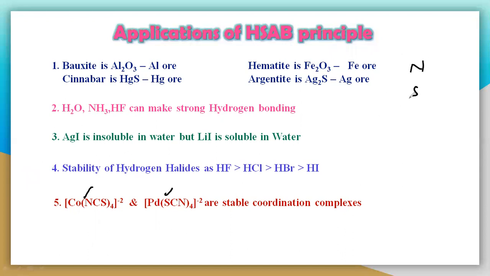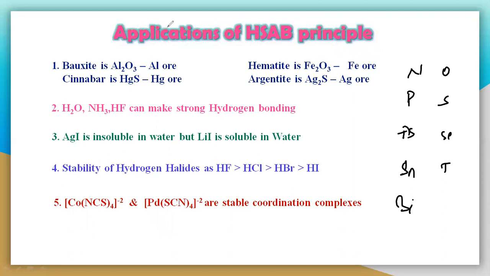Nitrogen, phosphorus, arsenic, antimony, bismuth, and oxygen, sulfur, selenium, tellurium. This nitrogen is more electronegative and very small in size.